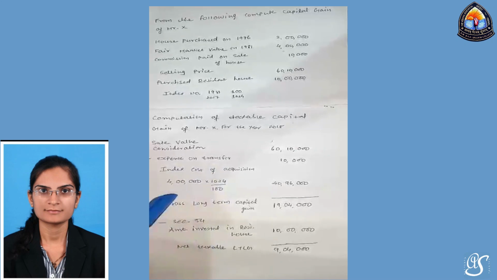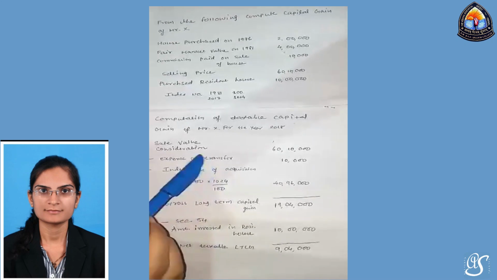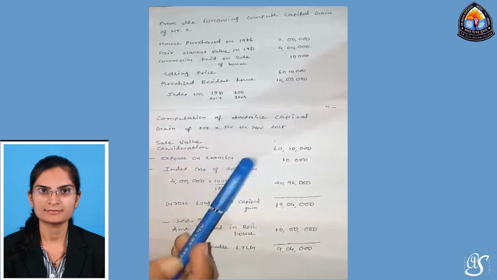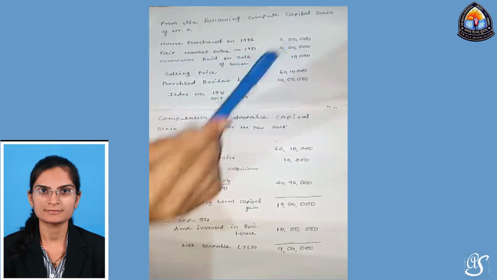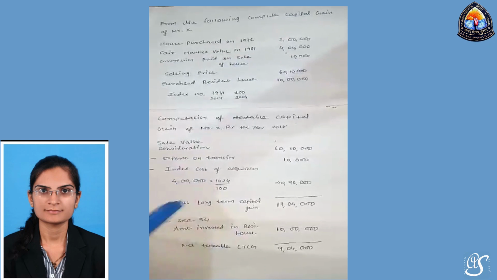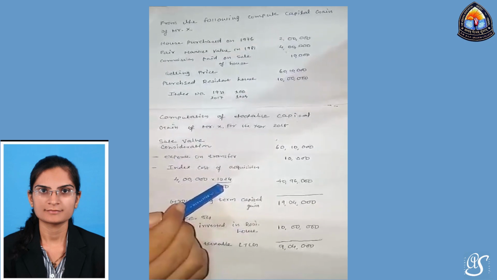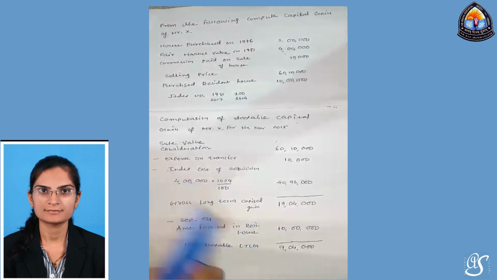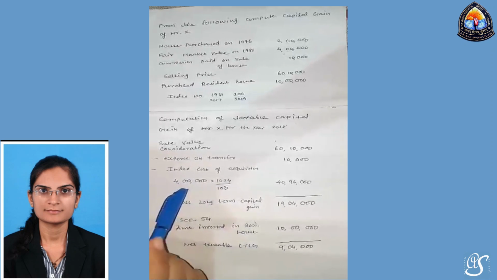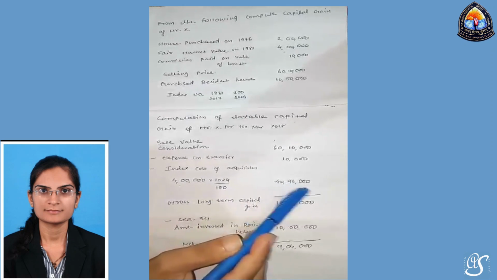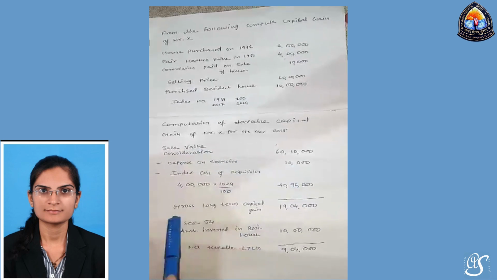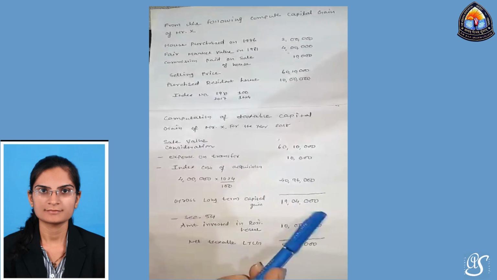Why do we have to find the indexed cost of acquisition? Because as per 2017-18 our selling price is 16 lakh 10,000, that is the price right now, and as we purchased in 1976, at that time the price was 2 lakh. So we have to convert it to the present. So 1024 in 2018 as against 100, the index number of 1981. At that time the price was 4 lakh, but we have to find the price right now, that is 14 lakh 96,000. That is the indexed cost of acquisition. From this calculation we get gross long-term capital gain, that is 19 lakh 4,000.